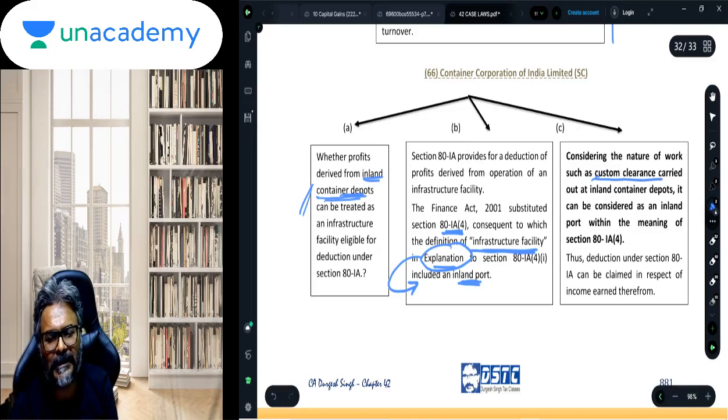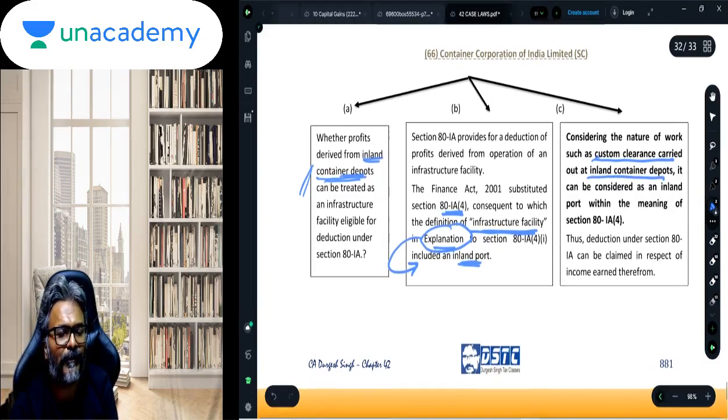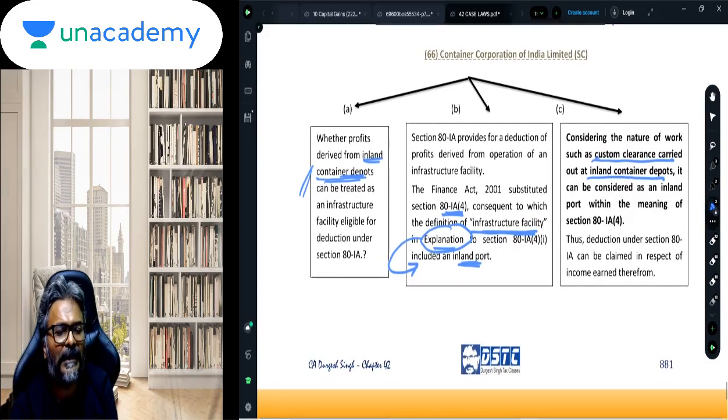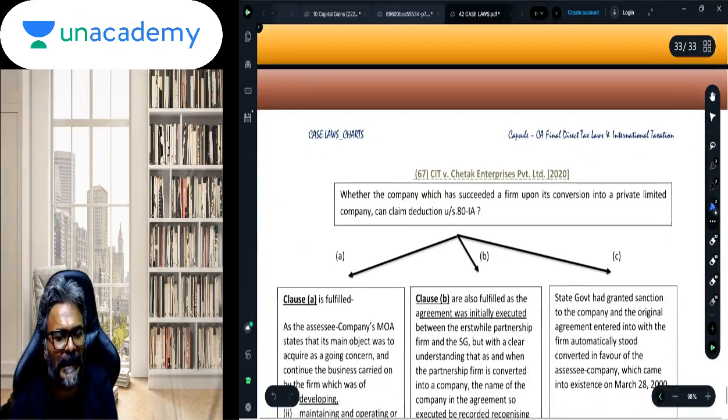Because customs clearances are carried out in the inland container depots, therefore it is part and parcel of the inland port, and hence any entity developing, operating and maintaining the inland container depots will be eligible for deduction under section 80-IA.